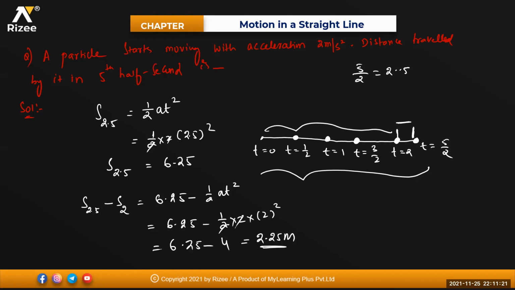5/2 is nothing but what? The fifth half second only, na? 5/2 is nothing but the fifth half second. So the distance traveled by the particle in the fifth half second is what is being asked. Okay? Sure.